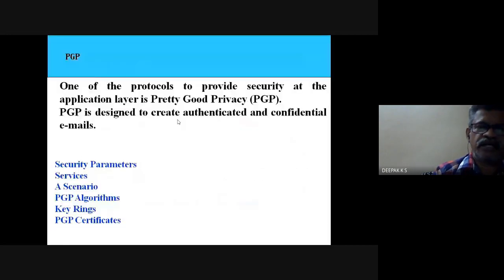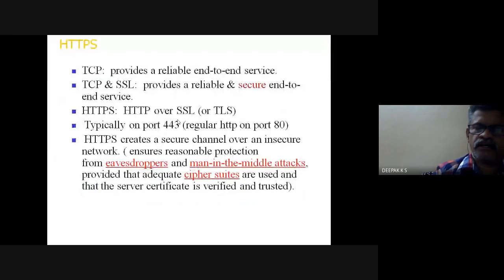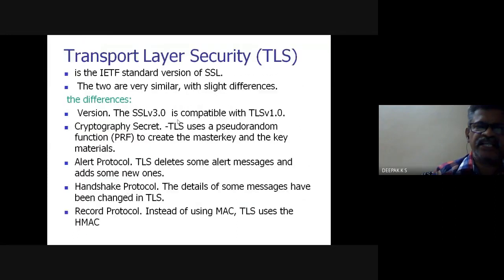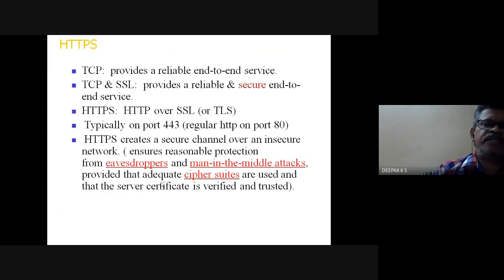So that is regarding the application layer. Before that, we had seen the TLS version. TLS is just a slight variant of SSL. The Internet Engineering Task Force has standardized SSL, and TLS has some minor variations from SSL. HTTPS is the transport layer which has the secure feature of SSL or TLS. TLS is the recent one.